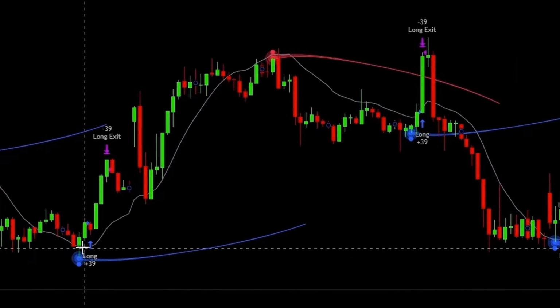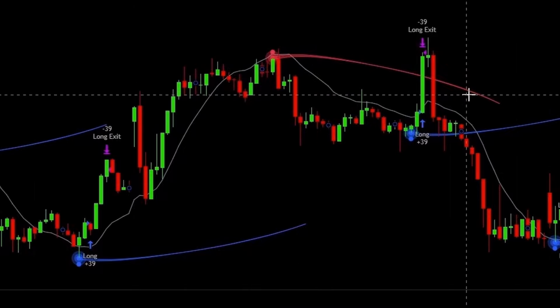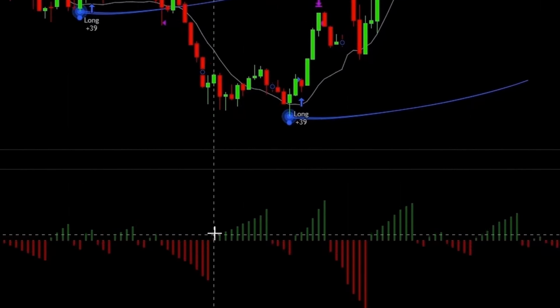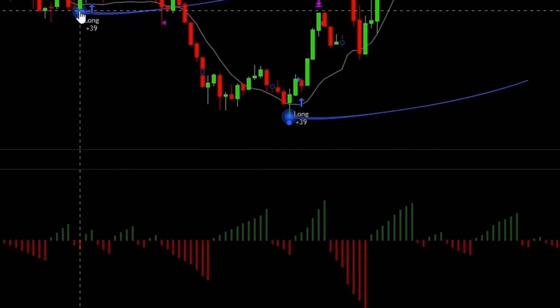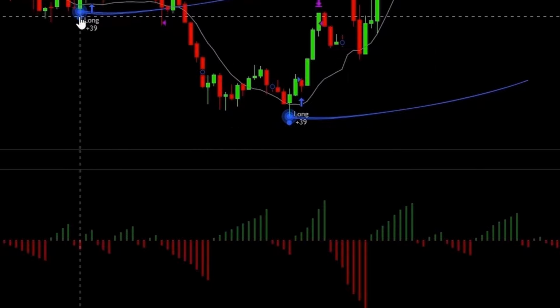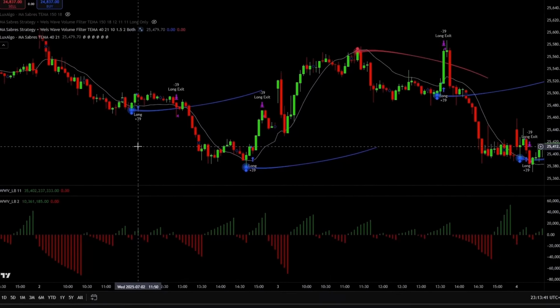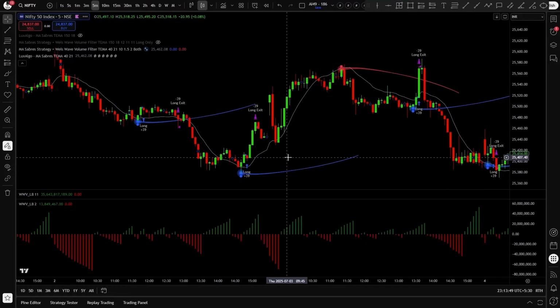The MA Sabres will give buy and sell signals like these with a short trend line. The Weiss Wave Volume will look something like this, and it will confirm our entries of each buy and sell signal. So for example, a long signal like this will be only valid if the Weiss Wave Volume prints green bars. But before I explain the entry and exit rules, first we need to take a closer look at the MA Sabres indicator, because it has a small problem.